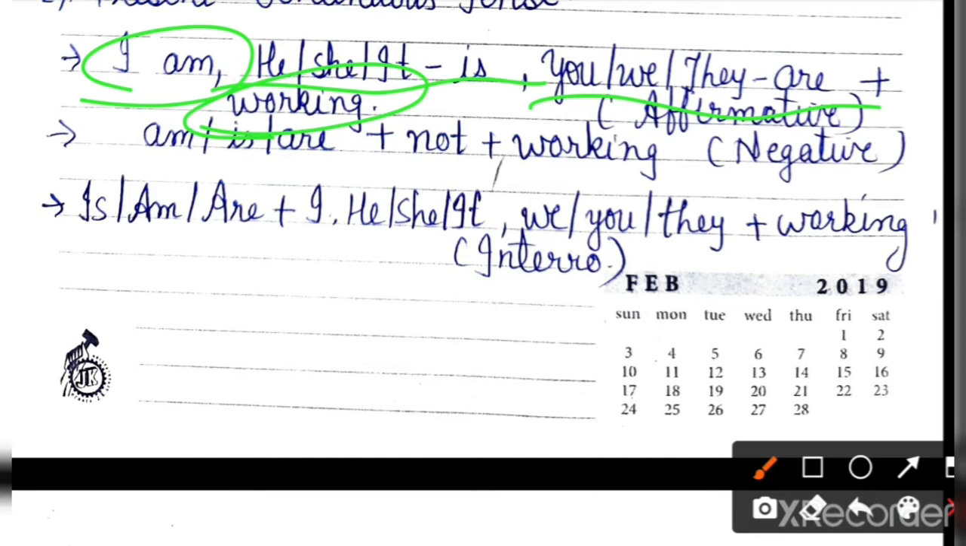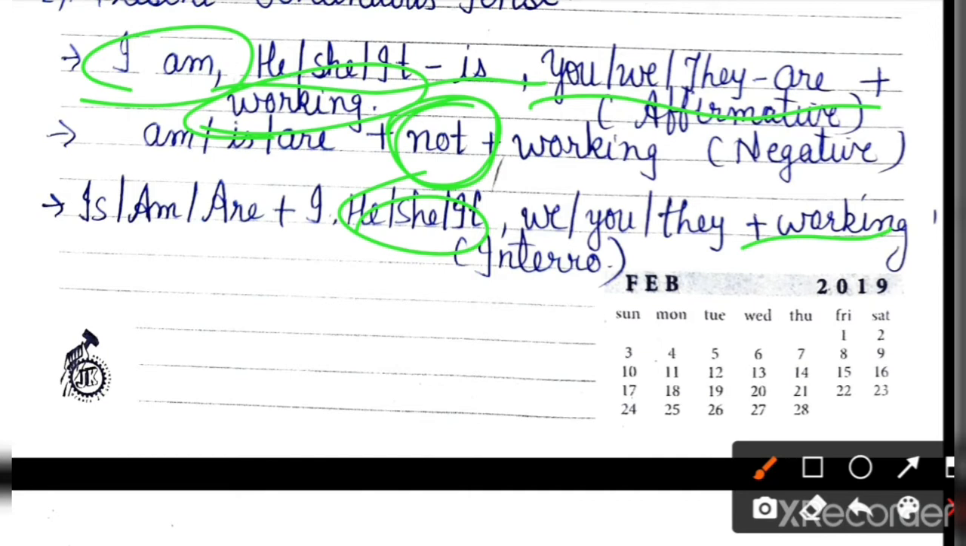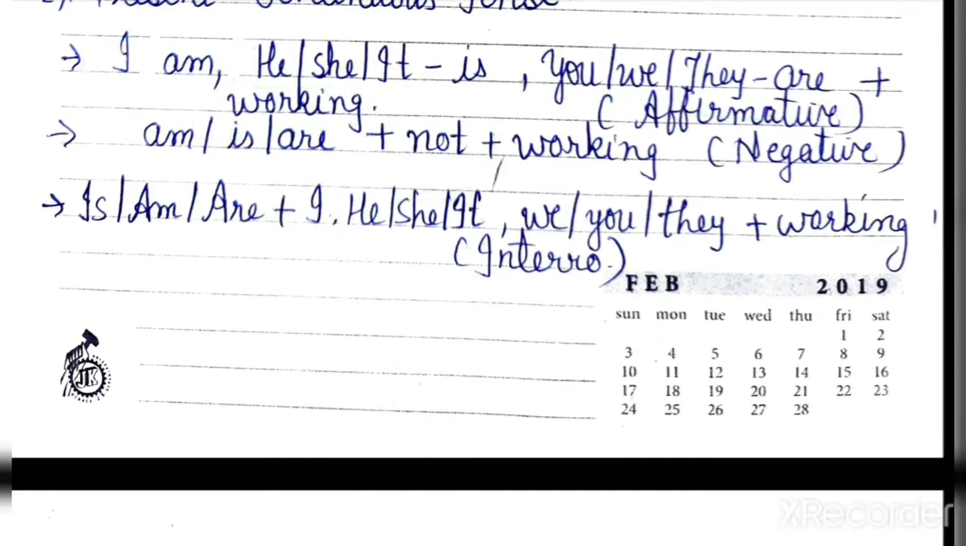For making it negative, you will add not after be. After is, am, are you will add not. And for interrogative, you will write is, am, are, means the to-be verb, in the beginning of the sentence, and then write the subject and then verb plus ing. Clear? And then a question mark. So in this way you will write present continuous tense.